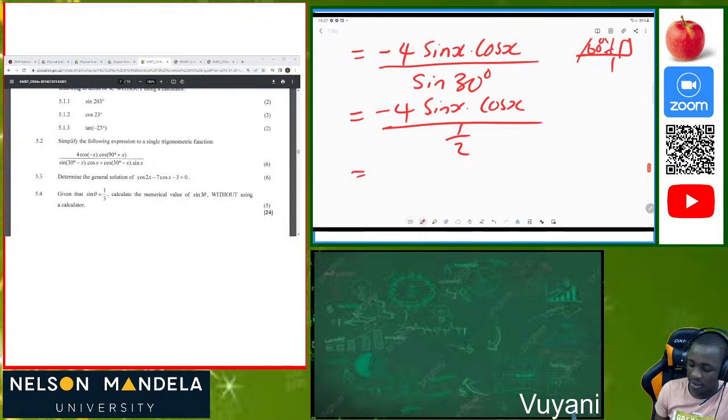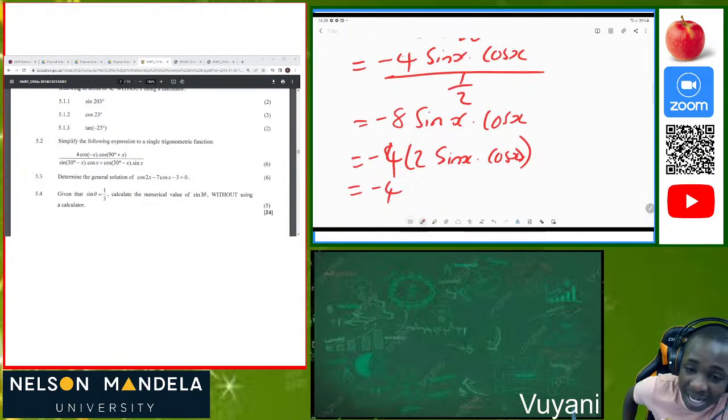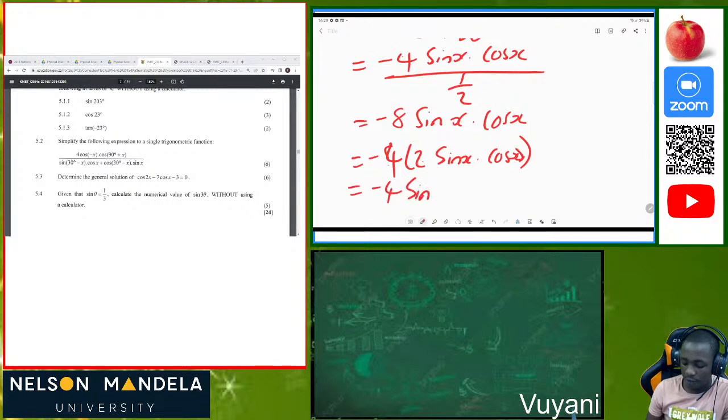Then these are the same numbers, they are like terms. So when you divide both of them, you're going to have negative 8 sine of x times cos of x. We can see that this is a double angle because they said simplify as much as you can. So 2 times 4 is -8. It's a double angle of sine 2x. Okay, so that's our answer.